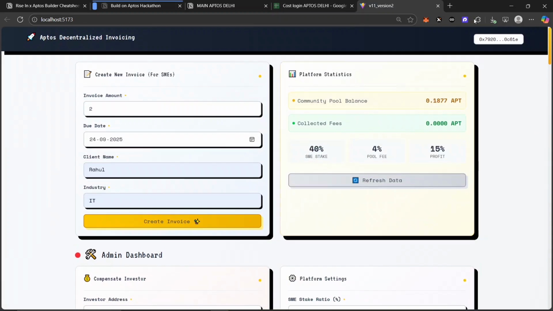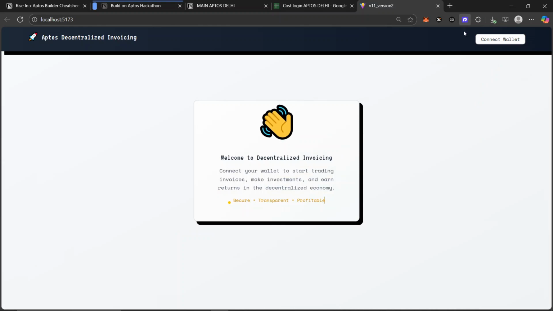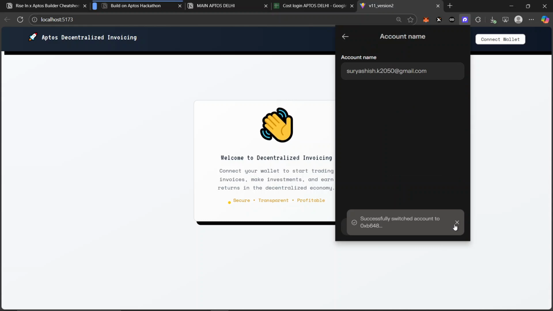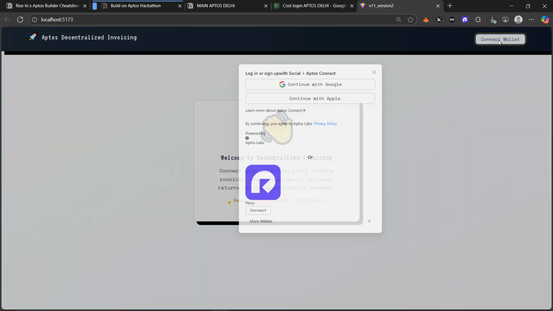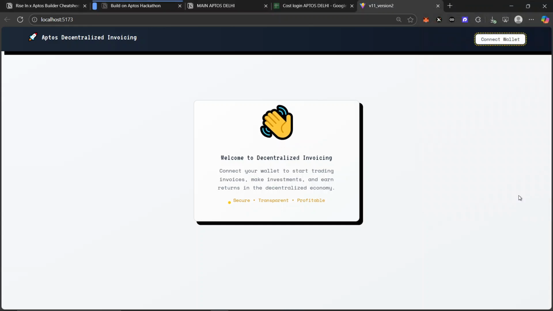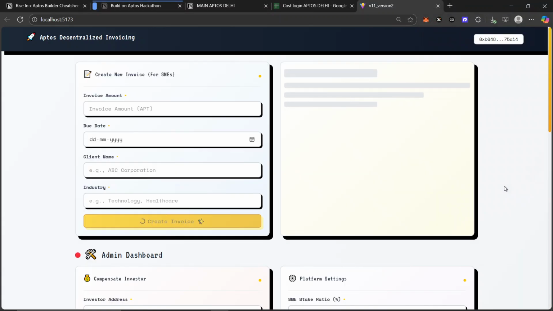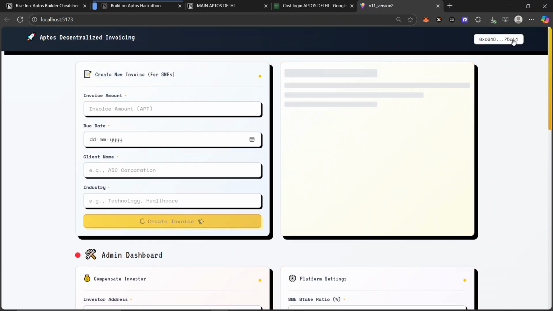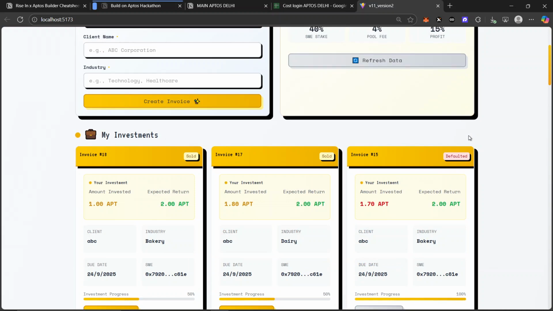I will quickly switch to another account so that I can show you how it works from an investor's point of view. I'll just disconnect and switch my wallet. I will connect it. So I have connected it here.